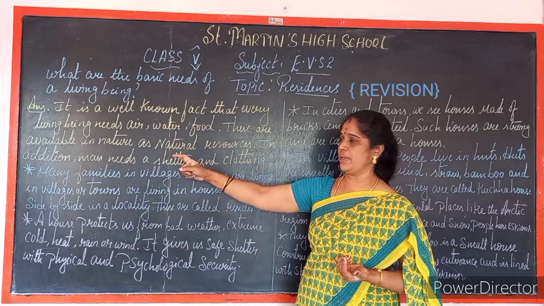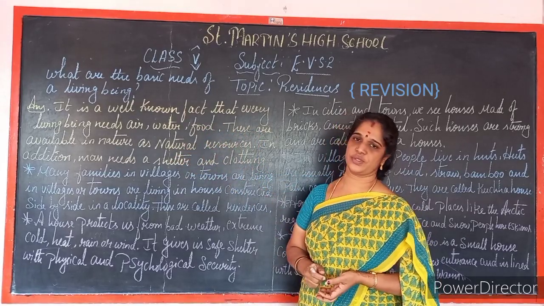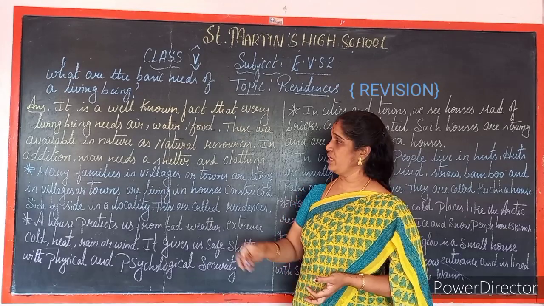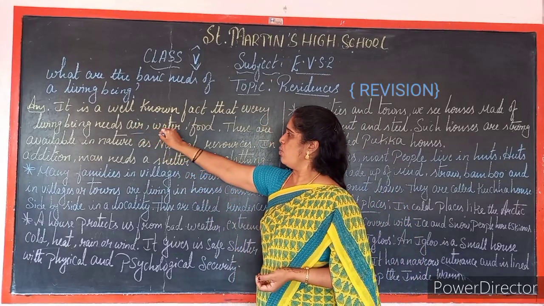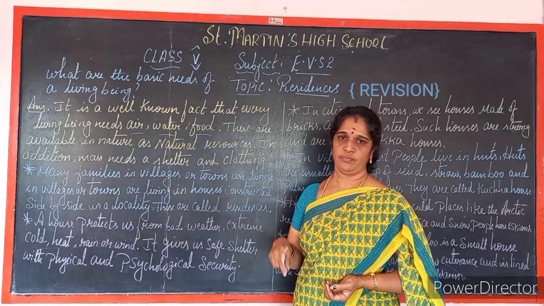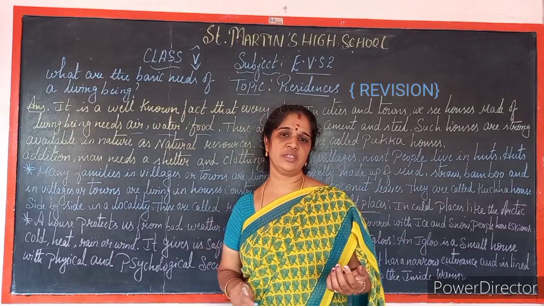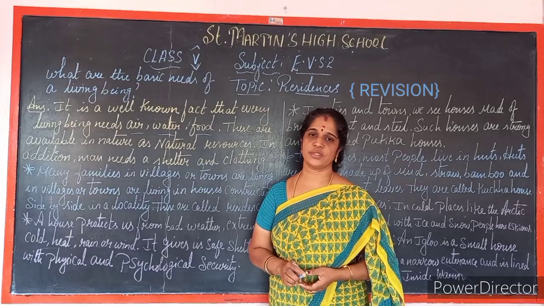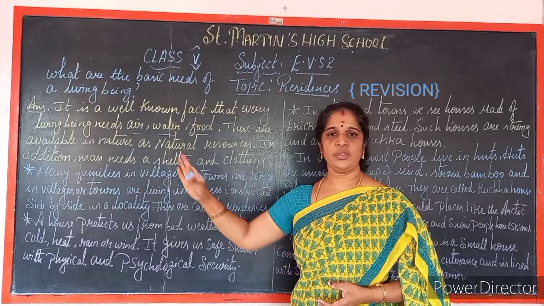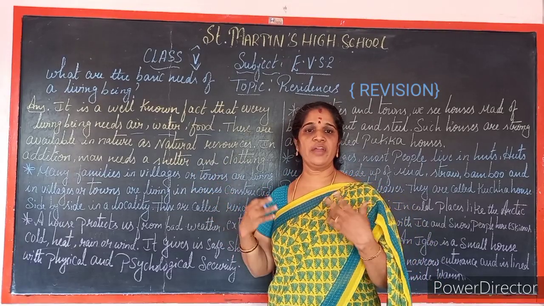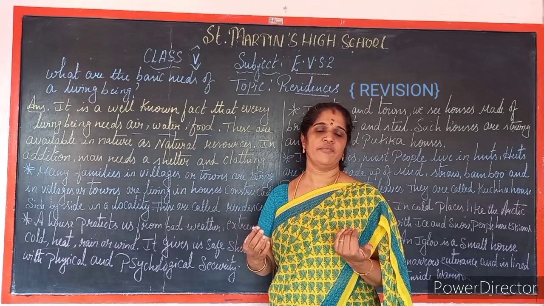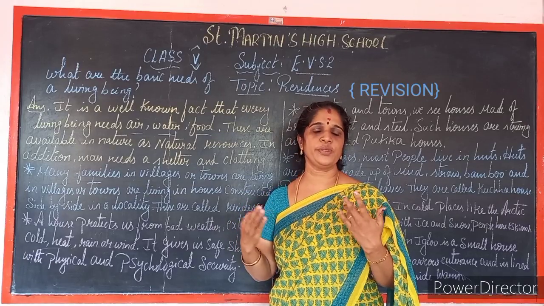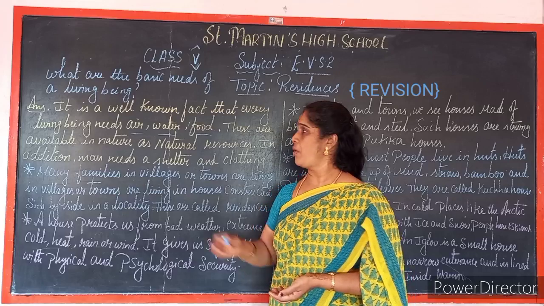These are available in nature as natural resources. So we get all these: air, water, food, from nature, and these are also called natural resources. Without these, how can we breathe without air? Without air, is it possible to live? No.